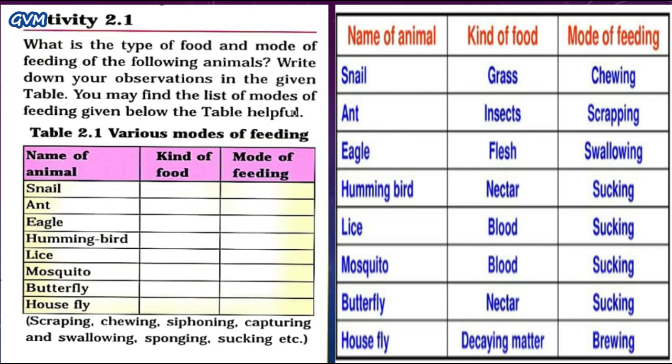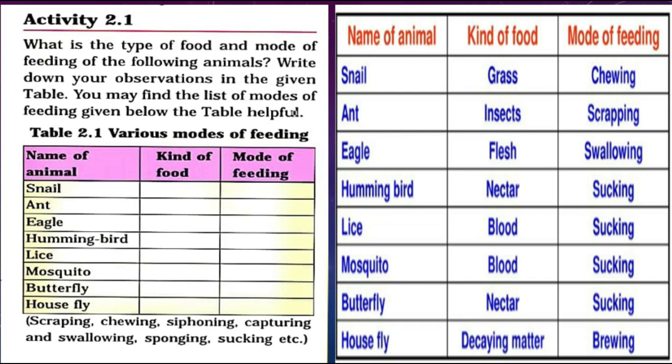Students, here is the activity that I talked about. As you can see here, there are three columns. In the first column, the names of certain animals are given, in the second column you have to write down the kind of food they eat, and in the third column you have to write down the mode of feeding by which they take their food.